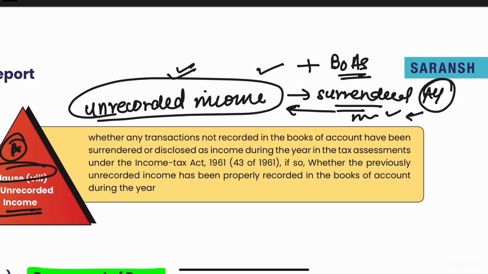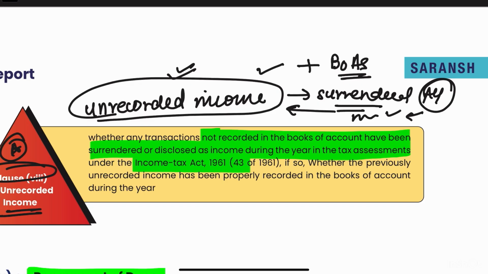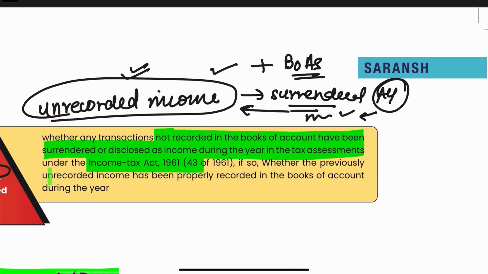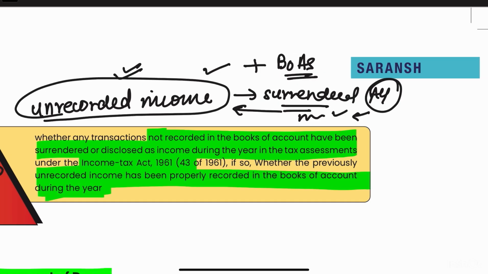So whether any transactions which are not recorded in the books of accounts have been surrendered or disclosed as income during the assessment years as per the Income Tax Act or not. So this has to be mentioned. Then apart from that, whether this previously unrecorded income has been properly recorded in the books of account during the year or not. So we have to see whether any transactions which are not recorded in the books of accounts have been surrendered or disclosed as per the Income Tax Act in the assessment year, and if so, whether this previously unrecorded income has been properly accounted in the books of accounts in the year or not.